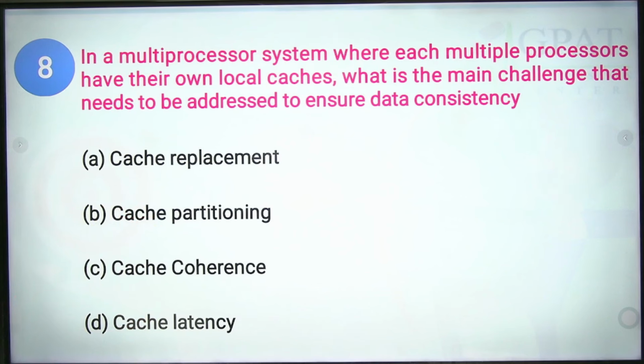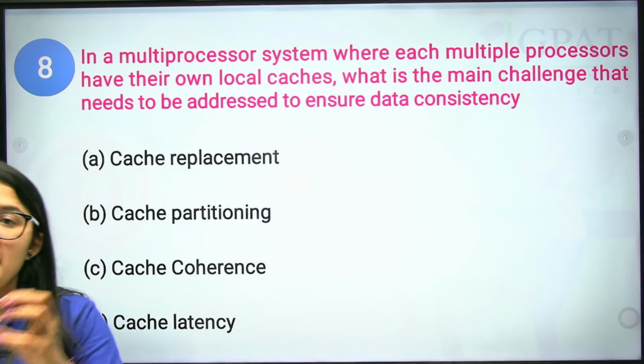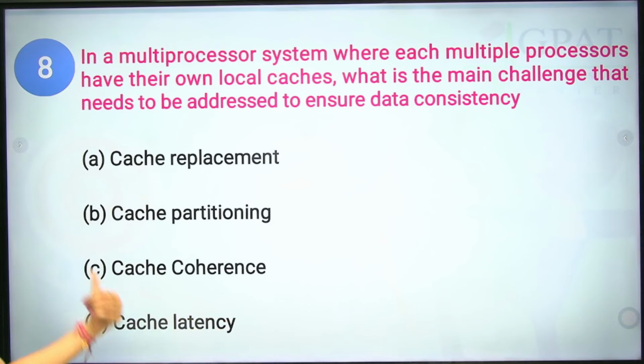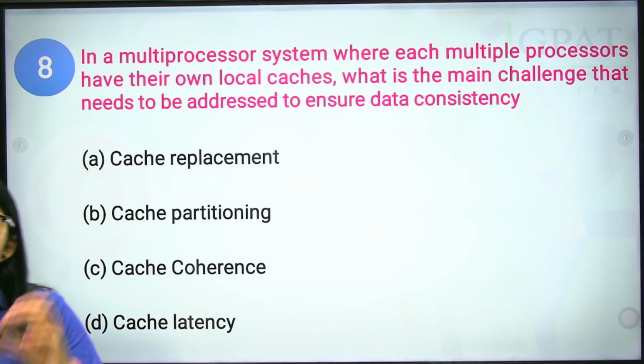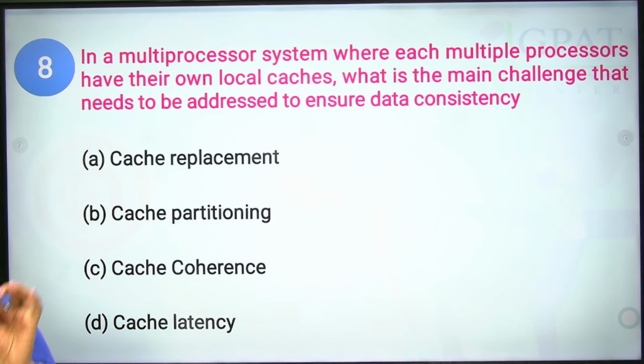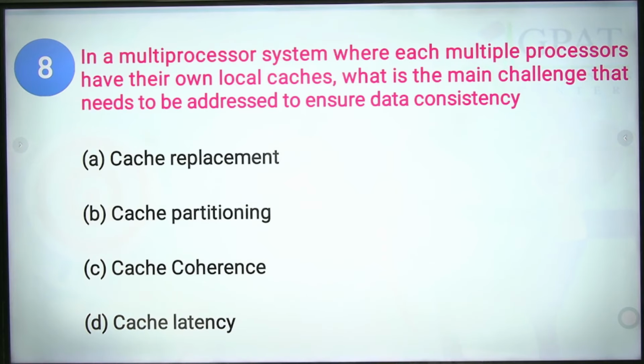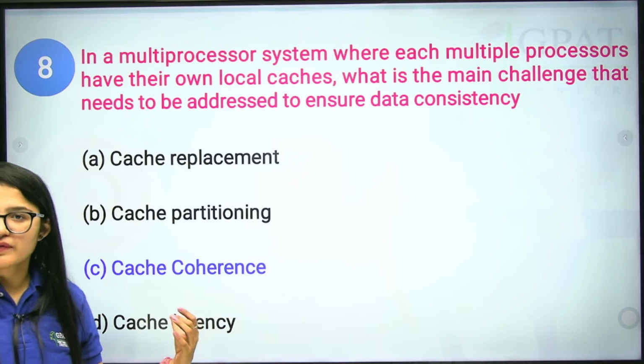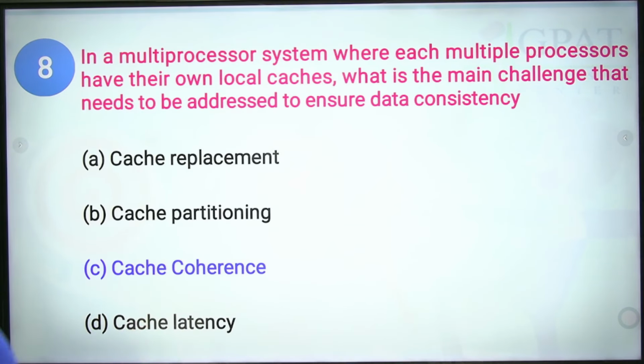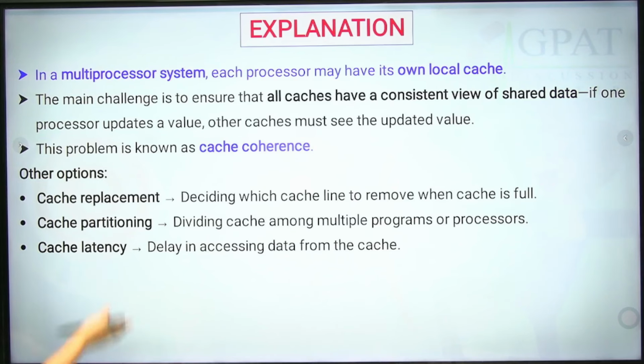Next we have cache partitioning. This is dividing the cache among the partitions, so obviously this is also wrong. Next we have cache coherence. Keeping the data consistent across multiple caches is known as cache coherence. Clear? So this is the correct answer. Next we have cache latency, which is the delay in accessing the cache. Okay, fine. You can have a look over this explanation and everything will be cleared.